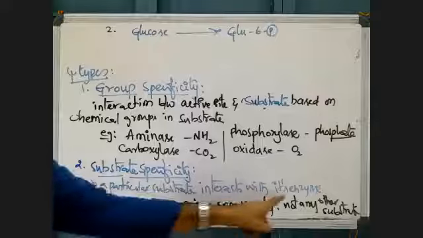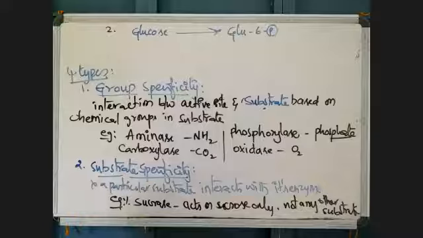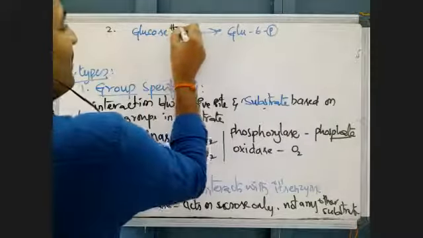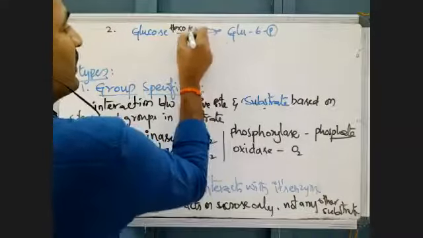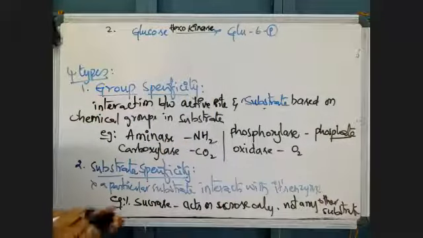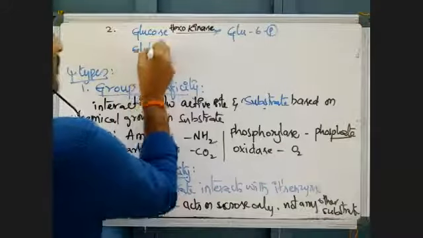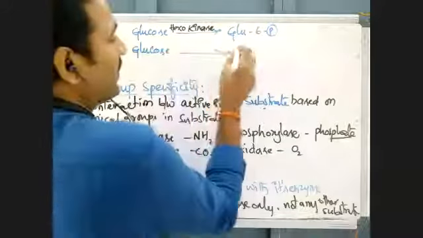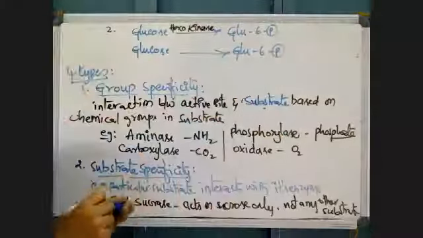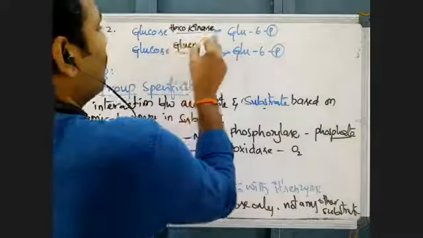Glucose is converted into glucose 6-phosphate by the action of hexokinase. The same glucose can be phosphorylated into glucose 6-phosphate by another enzyme called glucokinase.